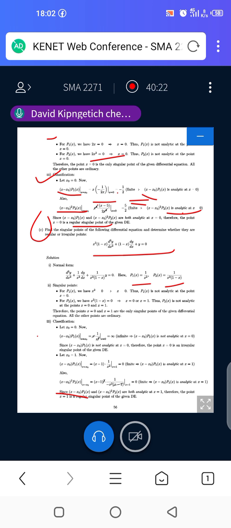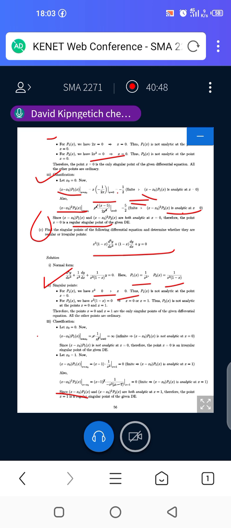So now the next thing is the classification: is it regular or irregular? We need to define the singular points in our given equation. For P1 of x, we have the denominator, x squared, being equal to 0, which implies that x is equal to 0.